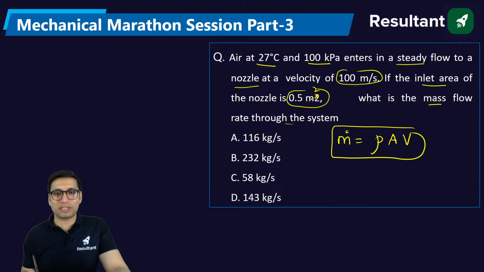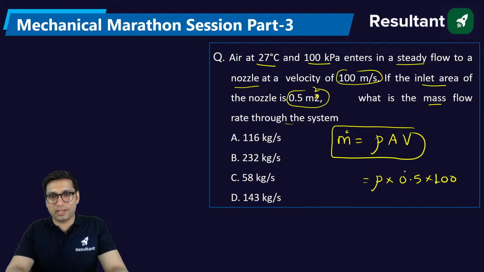Now in this question they have given the area, they have given the velocity. Do you know density? Density into area is 0.5, velocity is 100. But you don't know the value of density. How to get the density? You know that air can be treated as ideal gas, and the ideal gas equation is PV equal to mRT.